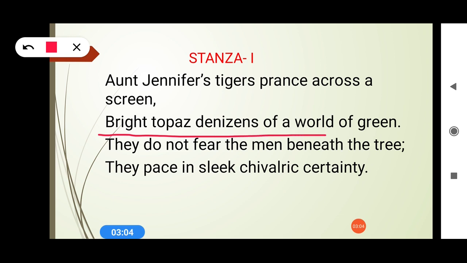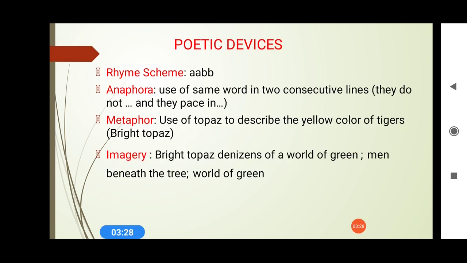Bright topaz denizens of a world of green. We can easily see that topaz is a kind of gem which is specially used by people. And here the bright color of topaz is compared with the color of the tiger. So we can say that metaphor is being used here.